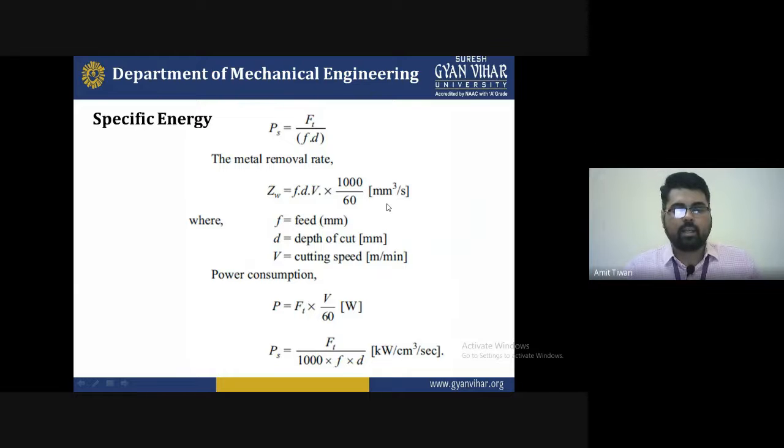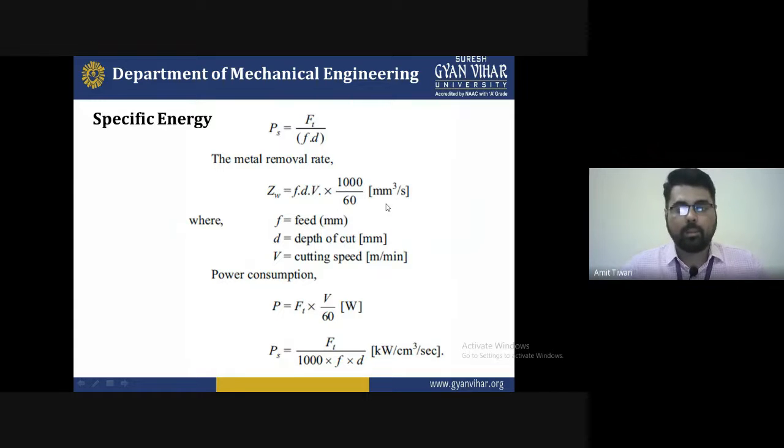P is equal to Ft times V divided by 60 watt, where PS is equal to Ft divided by 1000 times F times D, where F times D is the feed and depth of cut. This is the formula obtained for the specific energy, in kilowatt per cubic centimeter per second. So if you want to save energy in metal cutting, you find the feed rate, depth of cut, and cutting speed in the appropriate form, and what percentage we are using for selecting the metal removal rate.